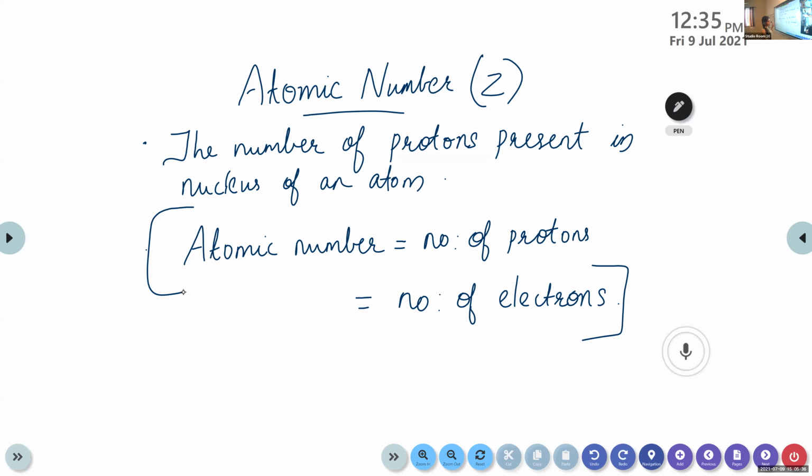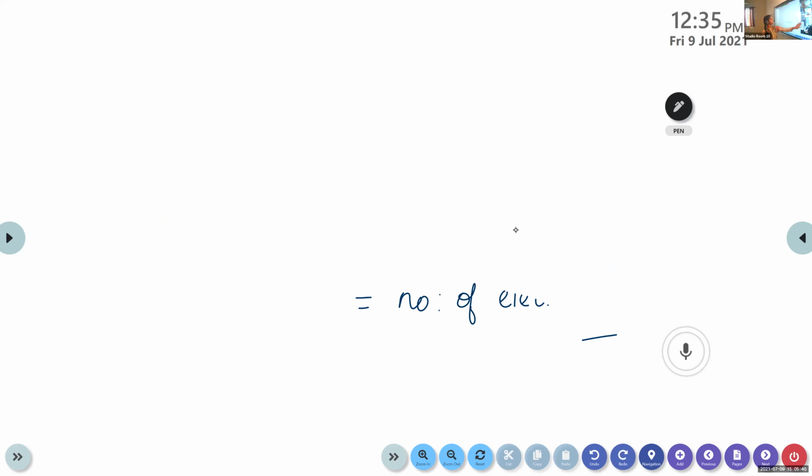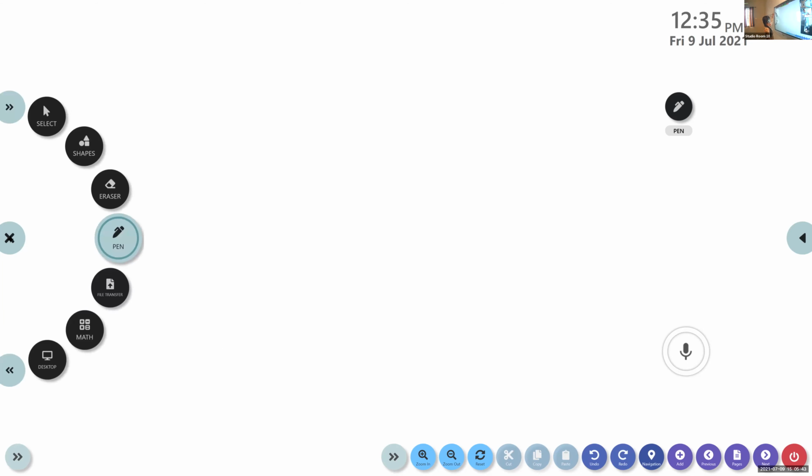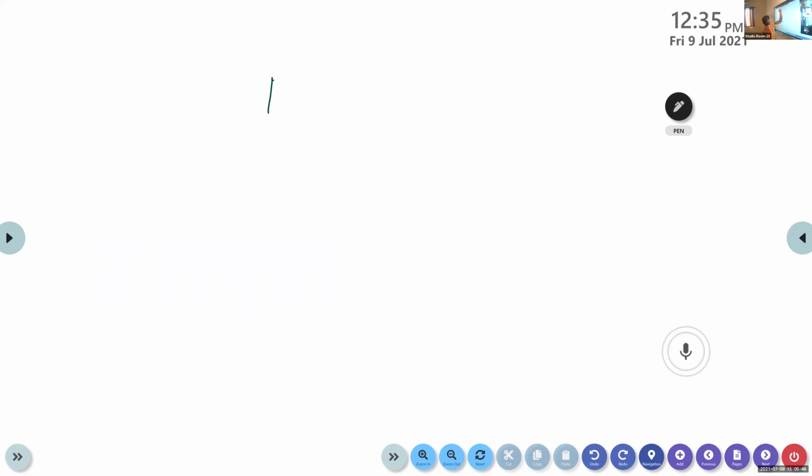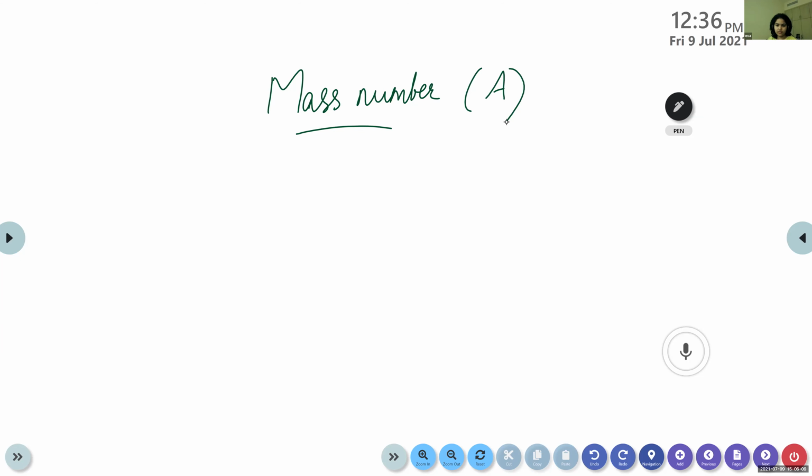Write down the heading, mass number. How can we define mass number? It is represented as A, okay? Mass number. The number of protons and neutrons in an atom.